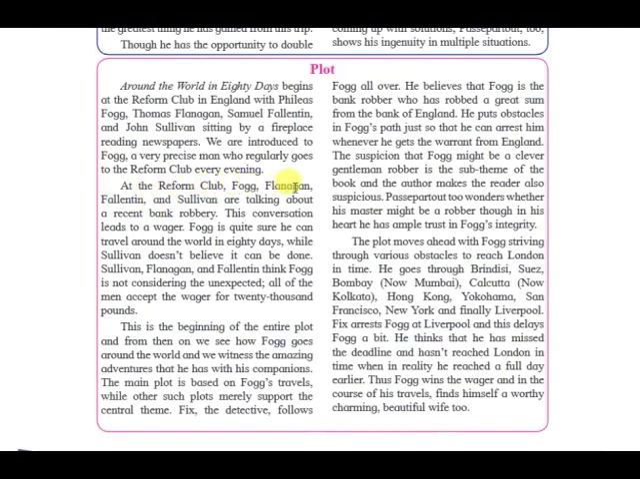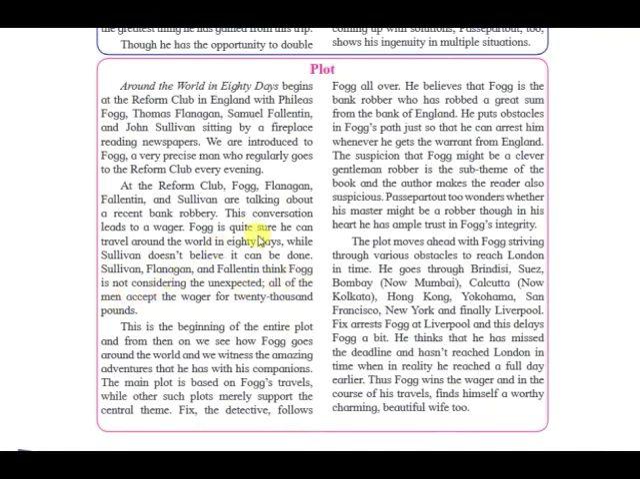At the Reform Club, Fogg, Flanagan, Fallentin, and Sullivan are talking about a recent bank robbery at the Bank of England. This conversation leads to a wager. Wager means a bet. Fogg is quite sure he can travel around the world in 80 days, while Sullivan doesn't believe it can be done. So, Sullivan, Flanagan, and Fallentin think Fogg is not considering the unexpected. All of the men accept the wager for 20,000 pounds.